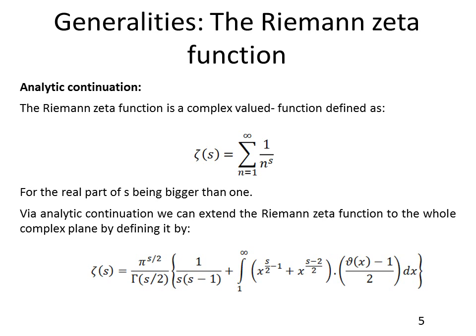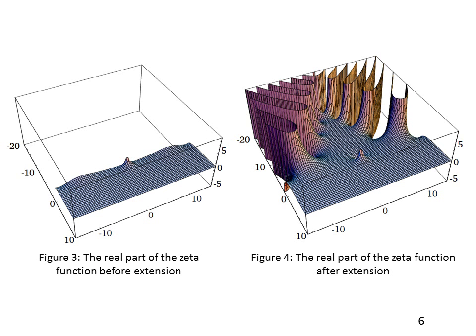And as we can see, the function also has a pole at s equal to 1 because of the term 1 over s times (s minus 1). Now here I just presented 2 pictures to represent the difference in the real part of the Riemann zeta function before and after the analytic continuation.